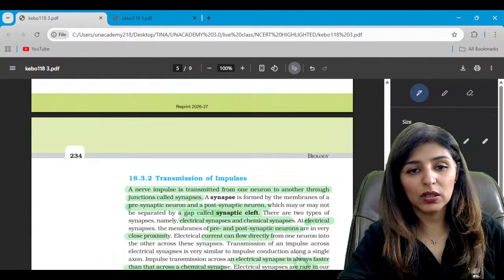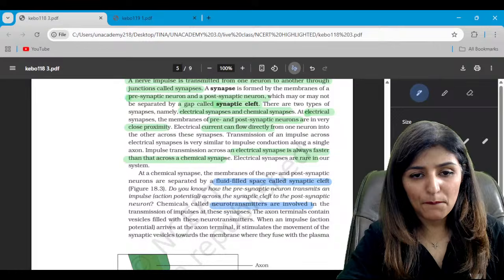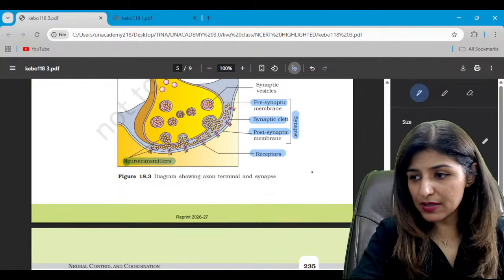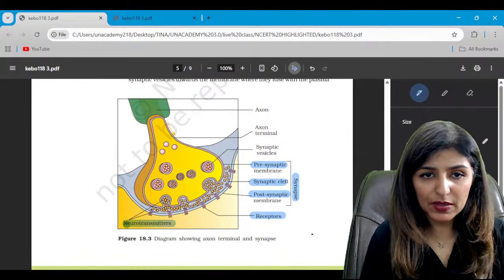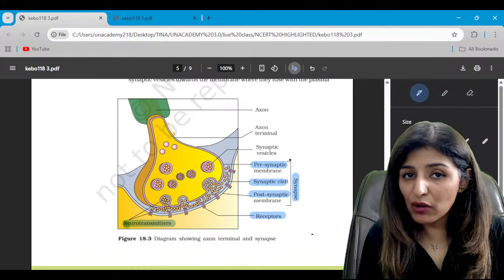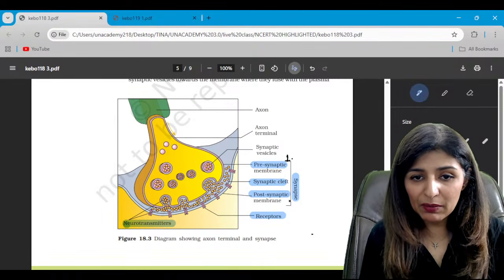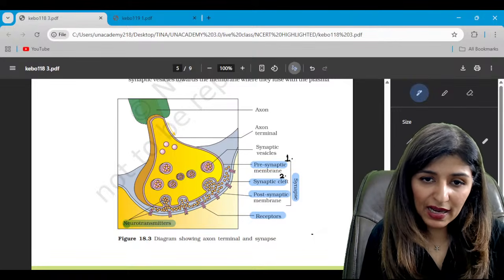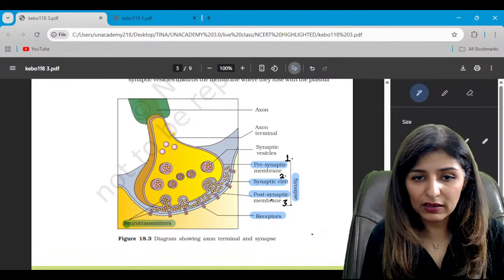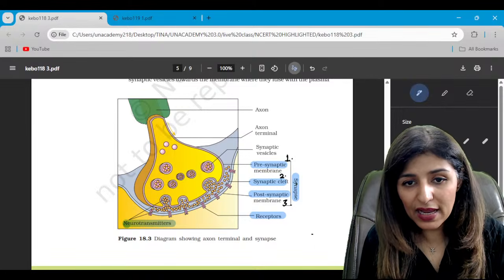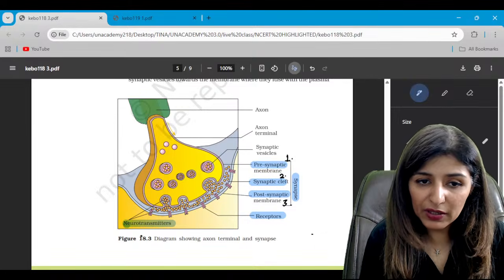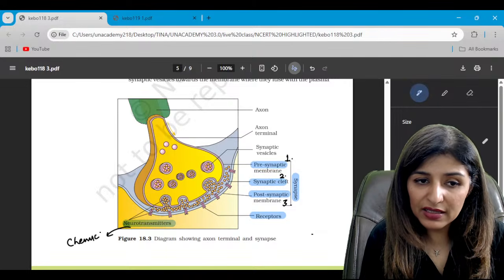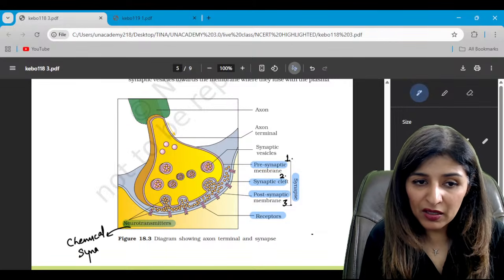Now let's move on to the structure of synapse. See, this represents the structure of a synapse. So a synapse is formed of three components. One is the presynaptic membrane, second is the synaptic cleft, that is the fluid filled space, and the postsynaptic membrane. Now in case the synapse involves a neurotransmitter, it is called a chemical synapse. So this figure represents a chemical synapse.